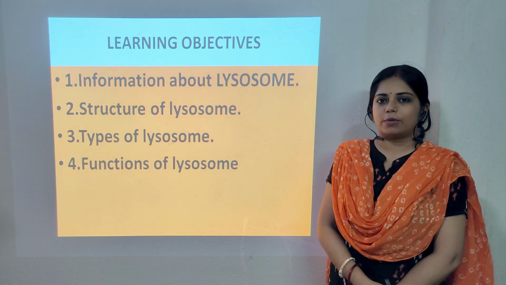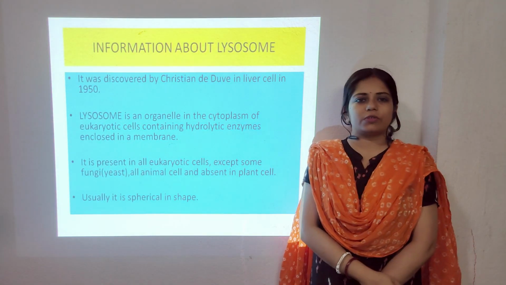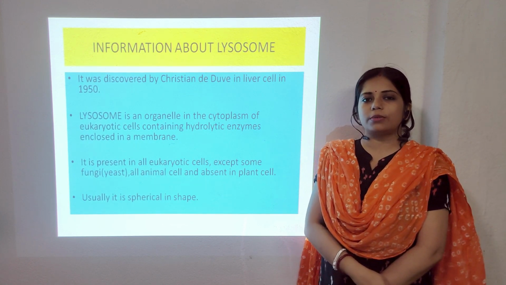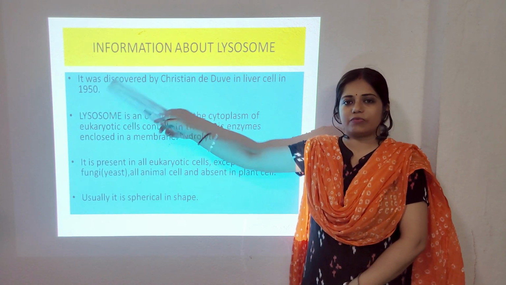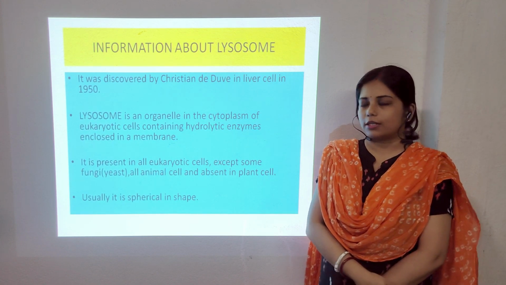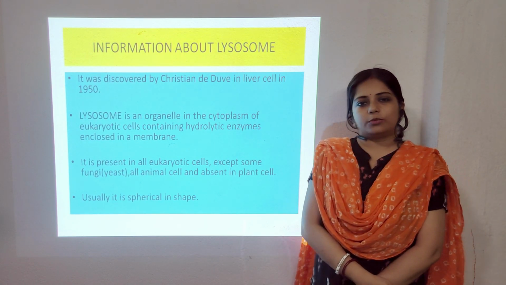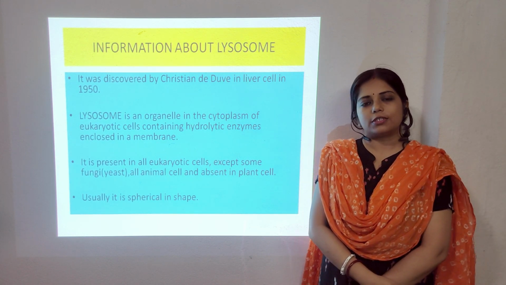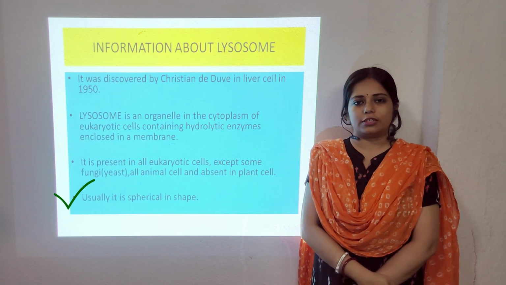Now we are going to know about some information about lysosome. It was discovered by Christian de Duve in the liver cells in 1950. It is a unit membrane-bound cell organelle that contains different hydrolytic enzymes within it. It is present in almost all eukaryotic cells except plant cells, and it is absent in prokaryotic cells. The shape of the lysosomes is mainly spherical.